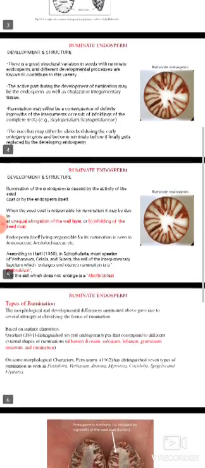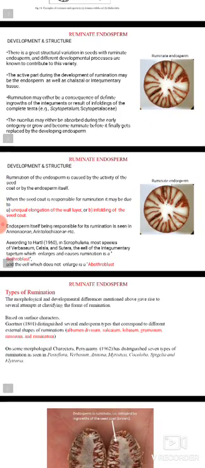Rumination may either be a consequence of definite ingrowths of the integuments or a result of infoldings of the complete testa. The nucellus may either be absorbed during the early stages or grow and become ruminate before it finally gets replaced by the developing endosperm.